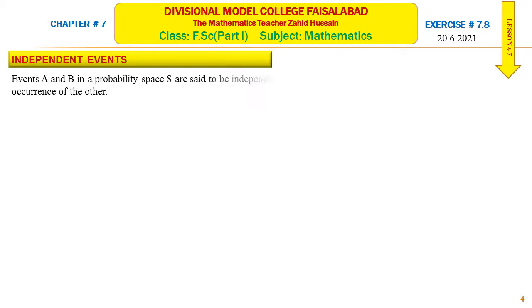Now, independent events. Event A and B in a probability space are said to be independent if occurrence of one of them does not influence the occurrence of the other. In the previous lesson, we have studied mutually exclusive events and events which are not mutually exclusive. In those events, the probability of one event affects the occurrence of the probability of the other. Independent events are the events in which the probability of one event does not affect the probability of the other event. Such events are called independent events.